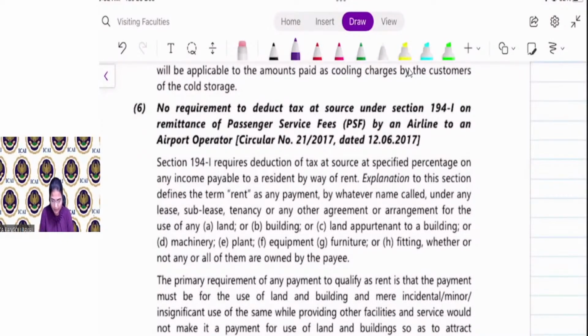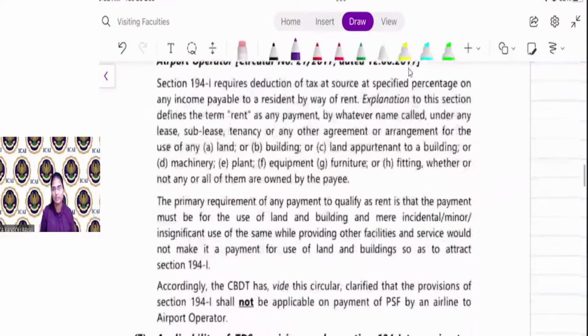Again, you have to remember there is no requirement to deduct tax at source under 194I on remittance of passenger service fees by the airline to an airport operator. Airline will pay the passenger service fee to transport the passenger. If you are at the airport, there is a bus that takes you to the plane. So the passenger service fee paid by an airline to an airport operator is not rent. So no TDS is required to be deducted.